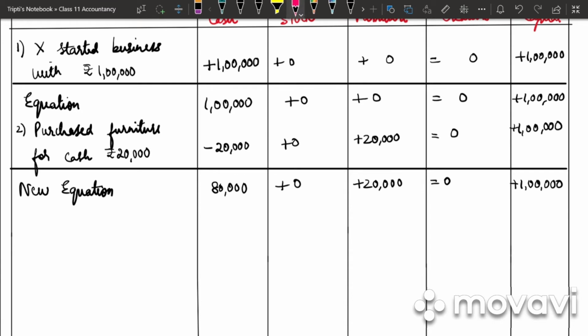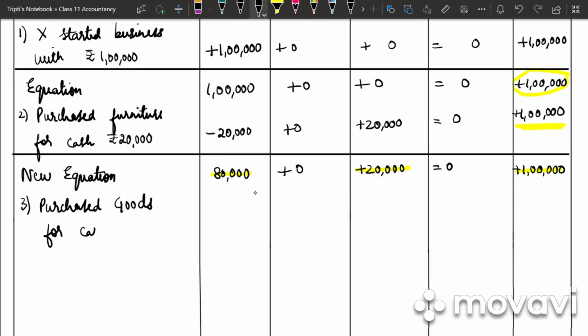So again our assets is equal to our liability plus capital. 80,000 plus 20,000 is 1 lakh. Next we will be writing the third one. Purchased goods for cash rupees 10,000. So what has happened to our cash? It is reduced by minus 10,000. What has happened to our stock? It has increased by 10,000. Furniture is 0. Creditor 0.